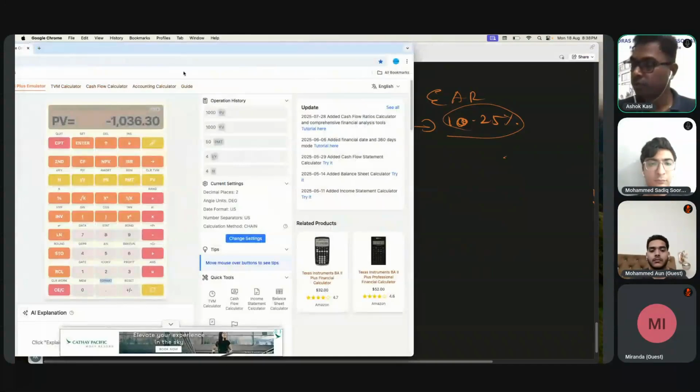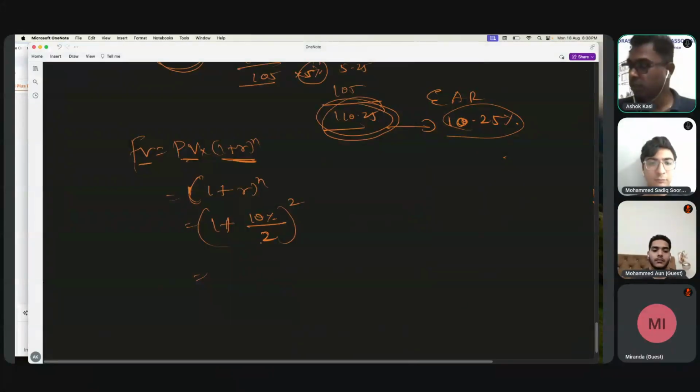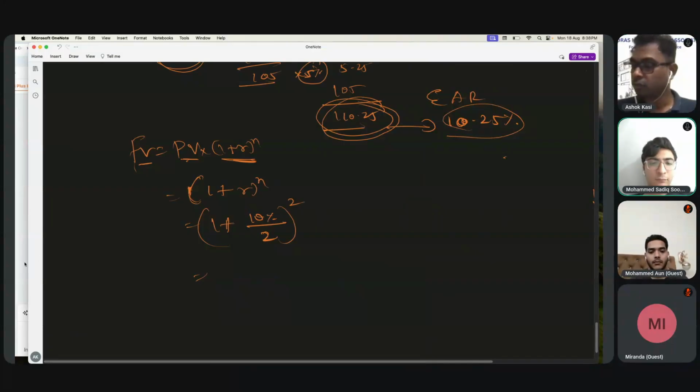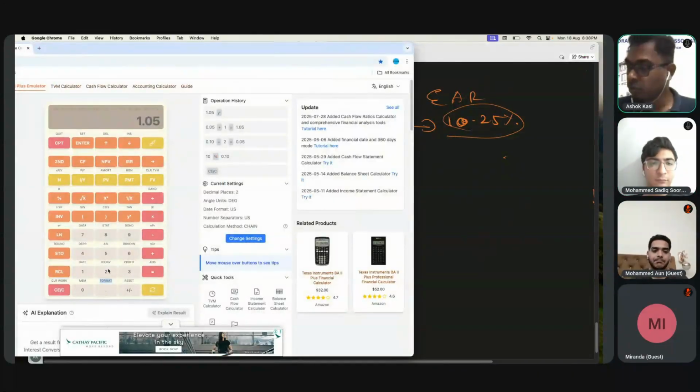So if I calculate, what do I get now? This is 10 percent divided by 2, plus 1, that means 1.05, raised to 2, equal to 1.10.